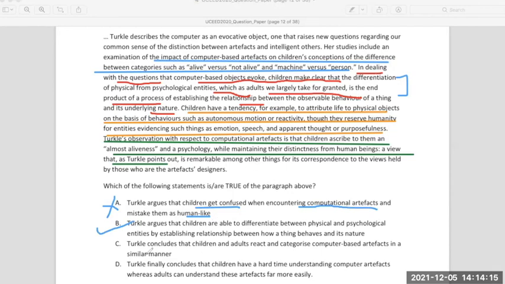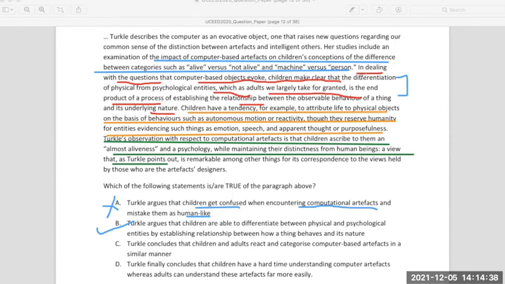The next one: Tuckle concludes that children and adults react and categorize computer-based artifacts in a similar manner. Now, if you look at the same red line, it is given that children and adults are looking at these things in a different manner.